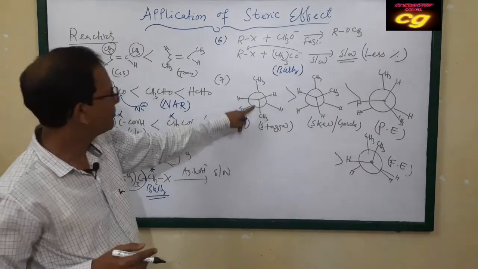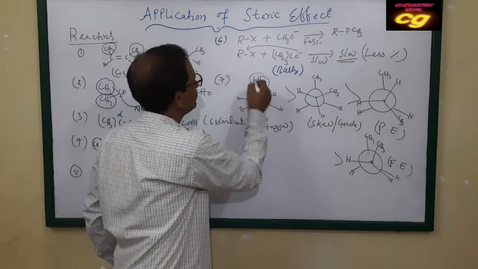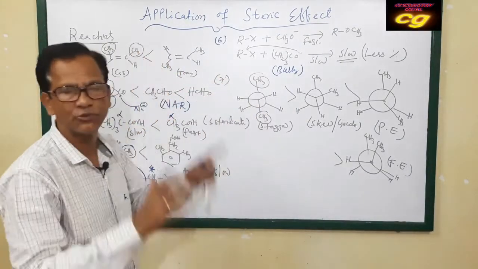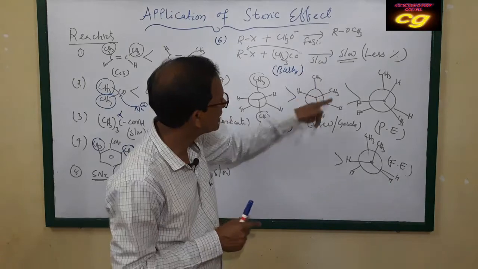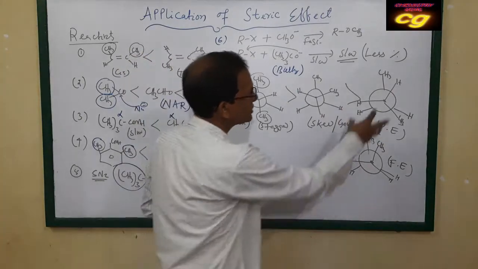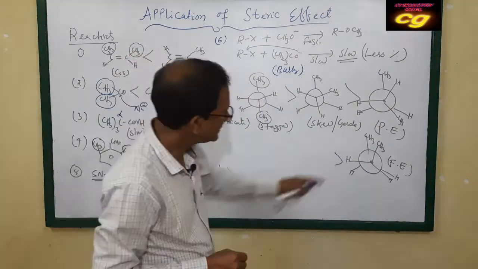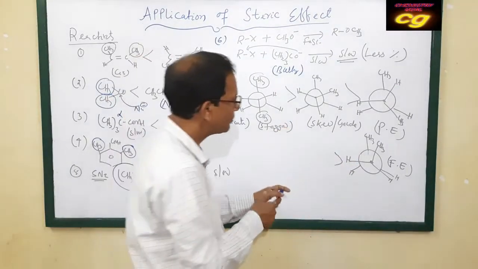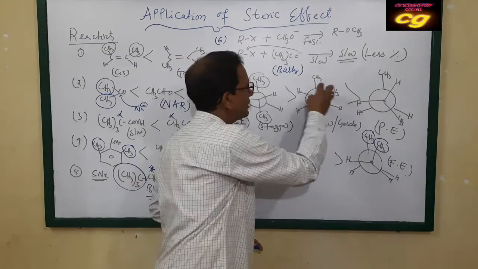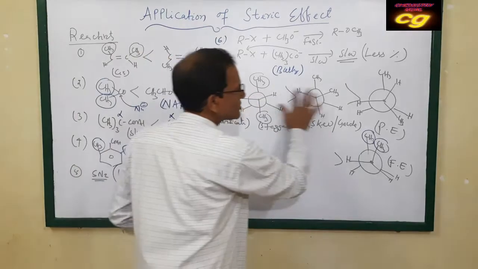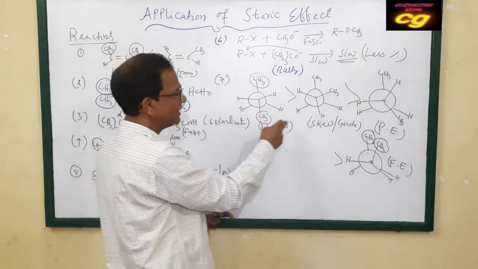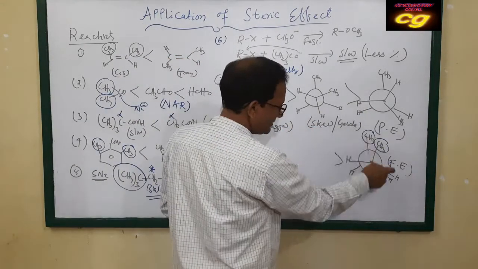This is more stable because the methyl groups, these bulky groups, are just opposite. So very little repulsion takes place. That's why stability is more. But in skew, the methyl groups are coming closer. In the case of methyl and hydrogen very close, repulsion is more. That is partially eclipsed. And in the fully eclipsed case the repulsion between the bulky groups is much more compared to partially eclipsed and skew. That's why this is the order of stability. Here repulsion is least, so stability is more. So staggered, then skew, then partially eclipsed, then fully eclipsed.